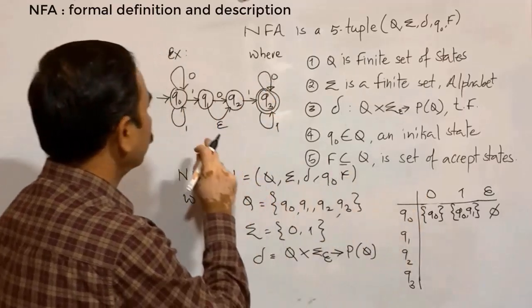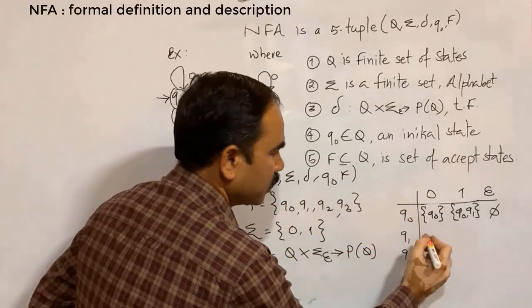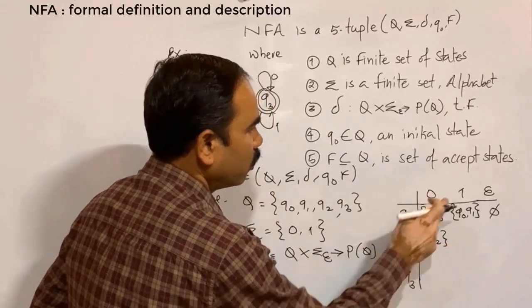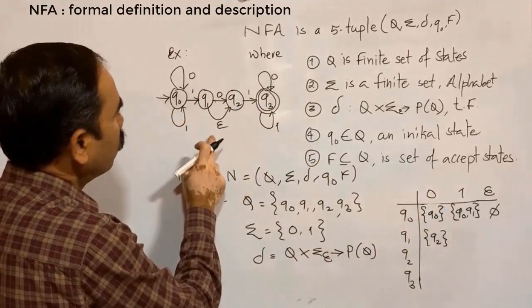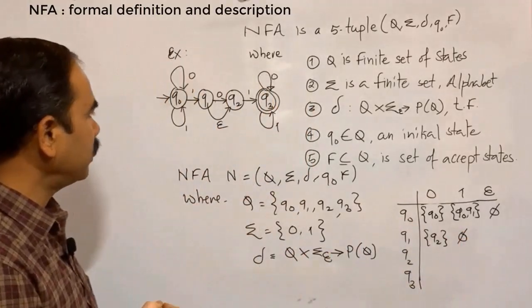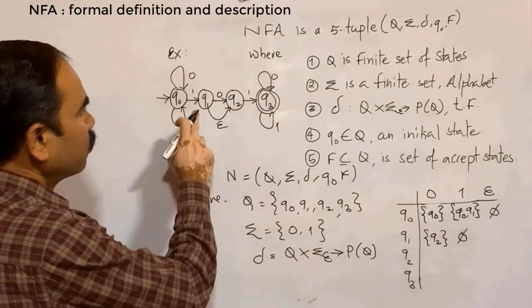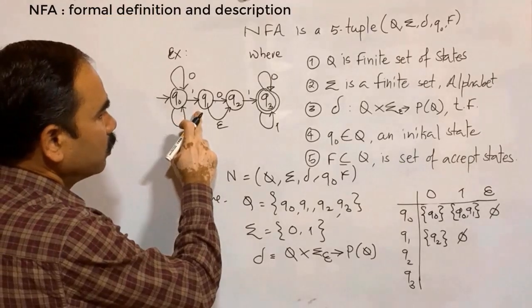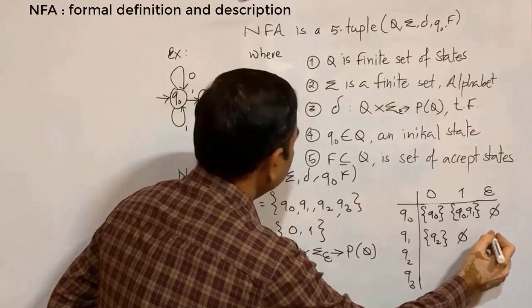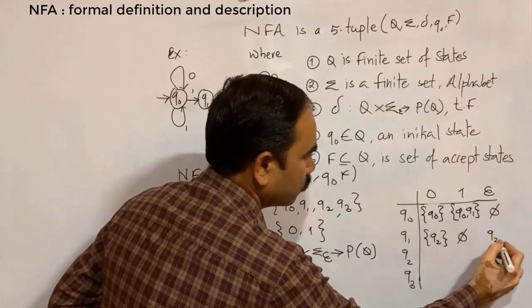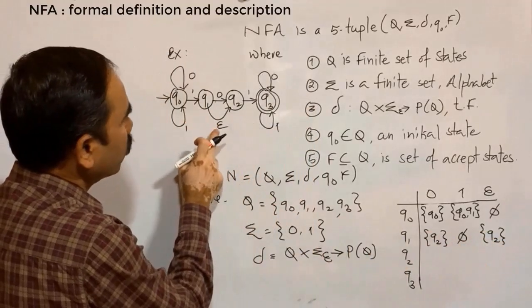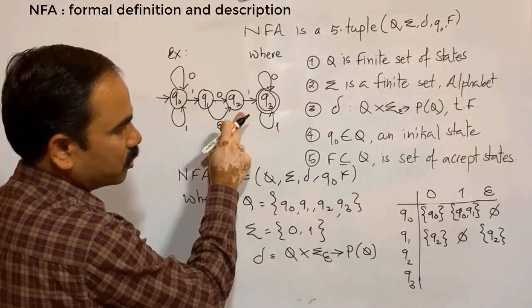Q1 on 0, the resulting state is Q2. Q1 on 1, there is no transition, so we write null set phi. Q1 on empty string, the resulting state is Q2.